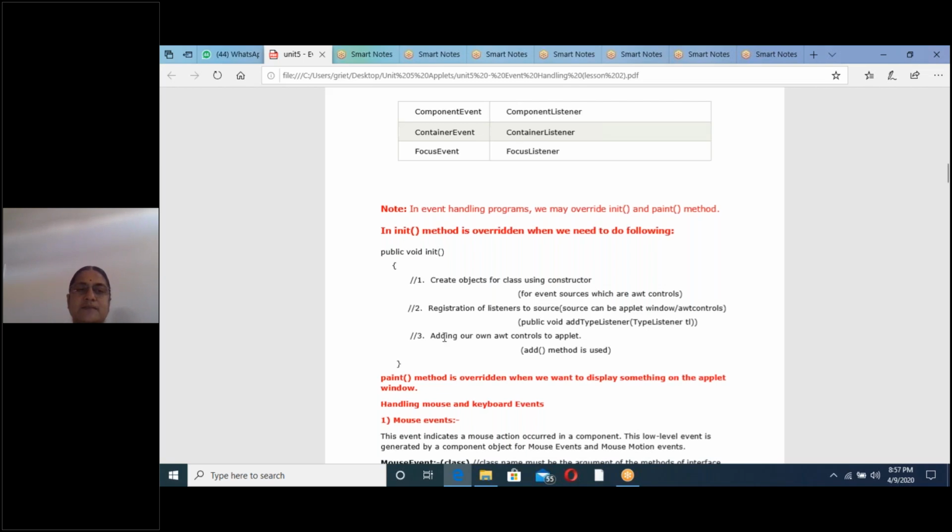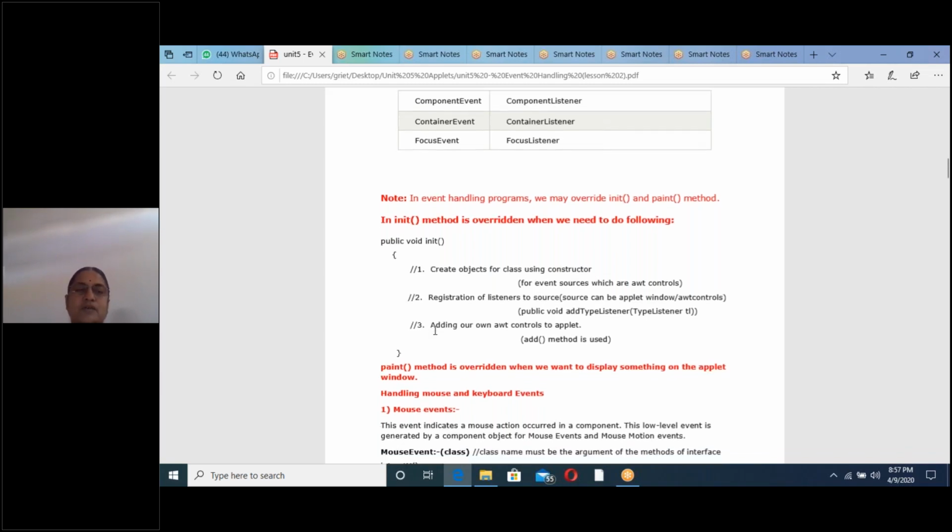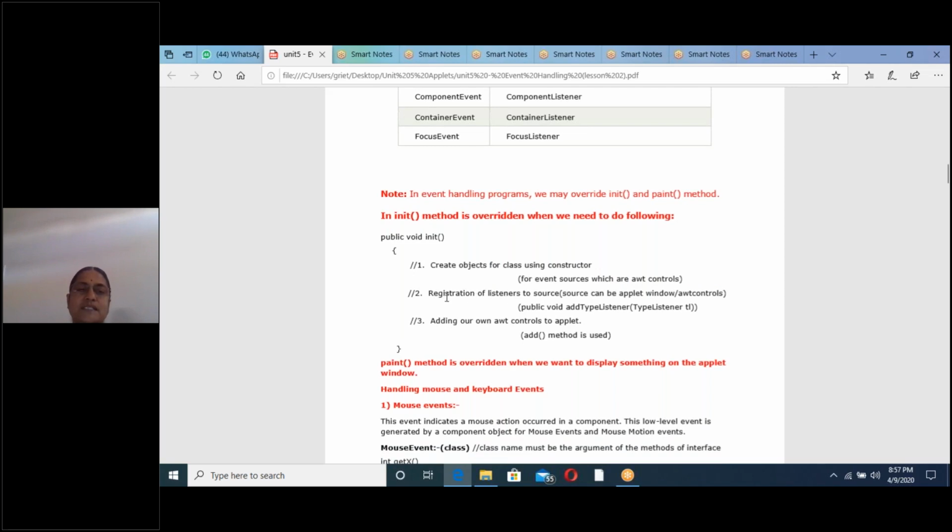Understand these three steps. When you write the programs, you can understand. Now in today's class, I will explain only mouse event and keyboard event. So only the second step is required for today's class. For the next class, we will use all the three steps of the init method. This is called overriding the init method.